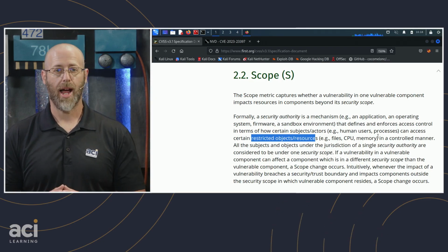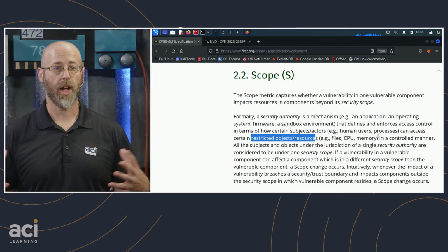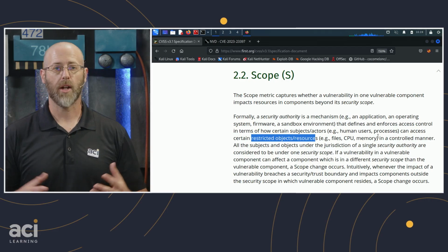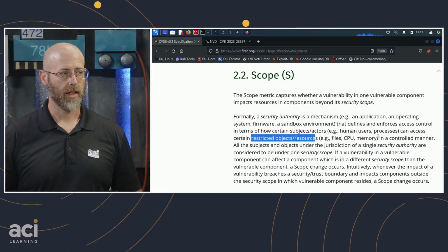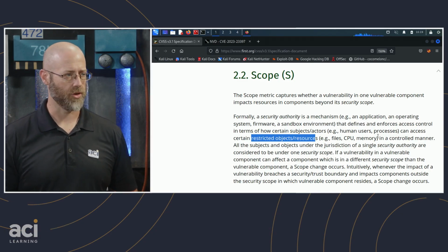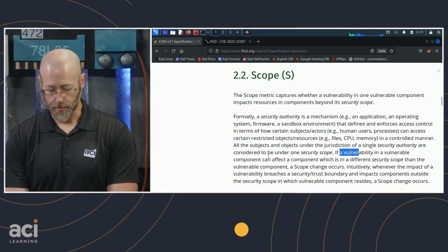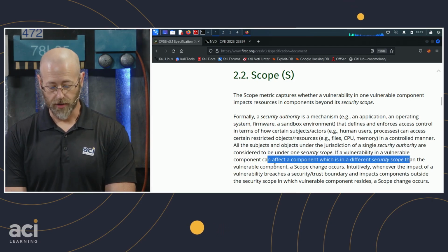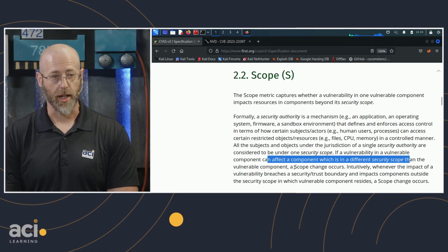So does it go outside of that scope? Does it change what they can or cannot access and what they can or cannot do? Or does that remain unchanged? Right, okay. So this is almost like, seemingly, privilege escalation. Is there privilege escalation involved or is there not? So if a vulnerability in a vulnerable component can affect a component which is in a different security scope than the vulnerable component, the scope change occurs.